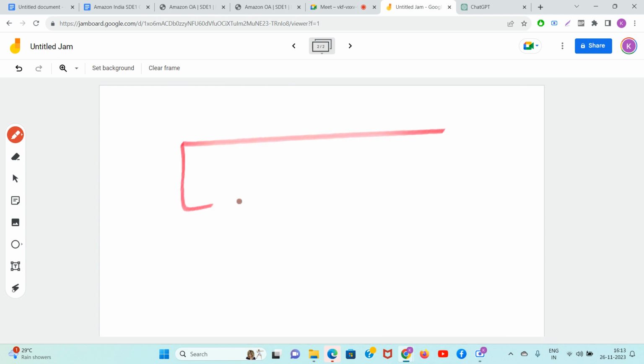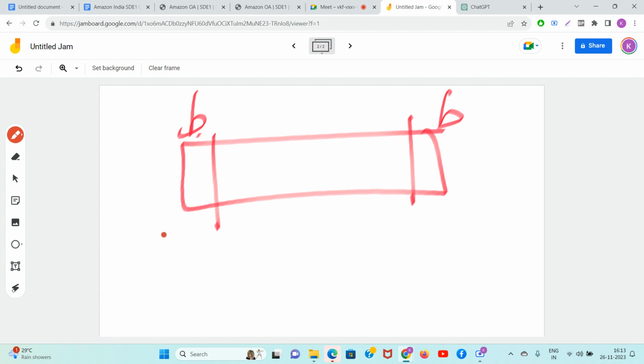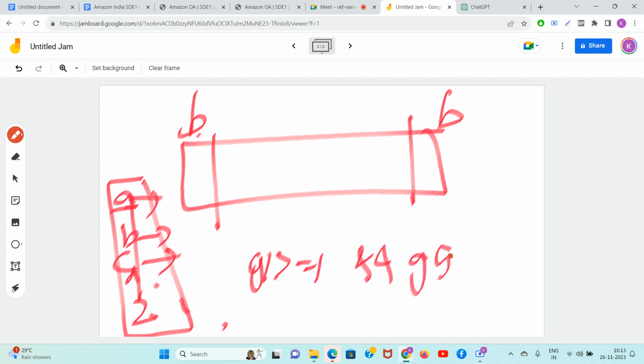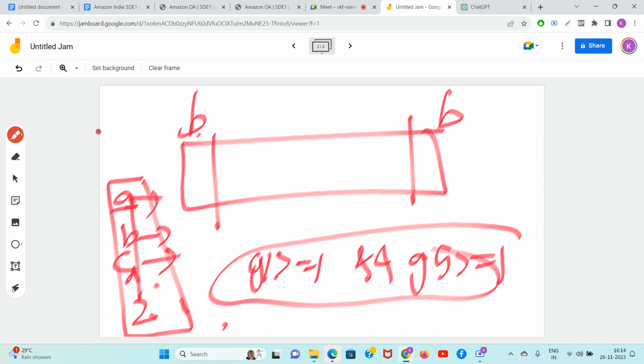You will run the algorithm for the next biggest chunk. Starts at B, ends at B. क्या करोगे इसके लिए? Same. From A to Z you will check G1 G5 for this, G1 G5 for this, G1 G5 for this. If any time this happens, it means this is also invalid.